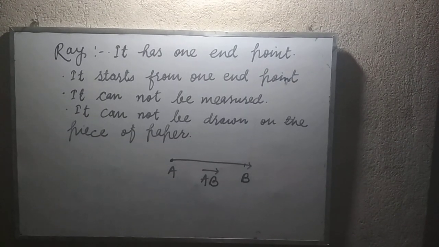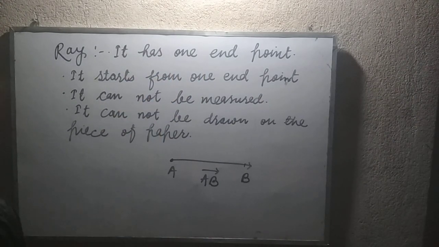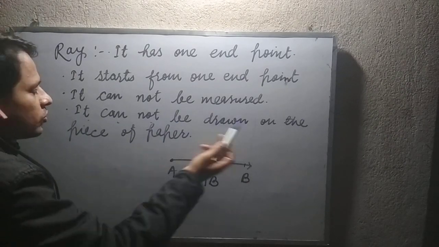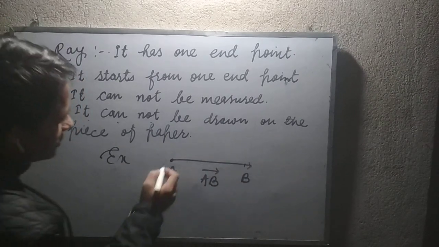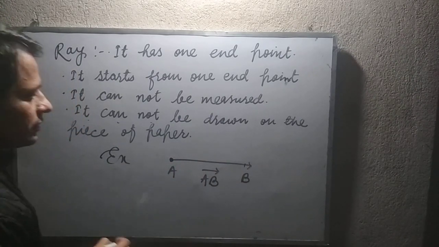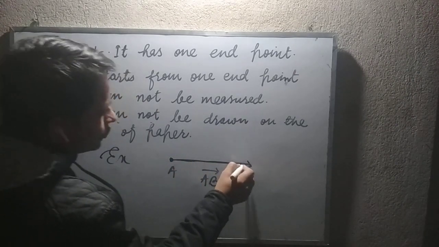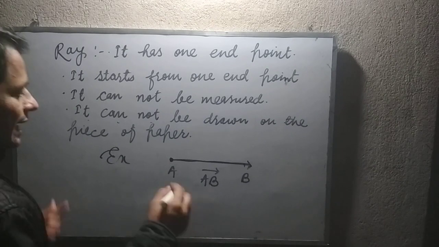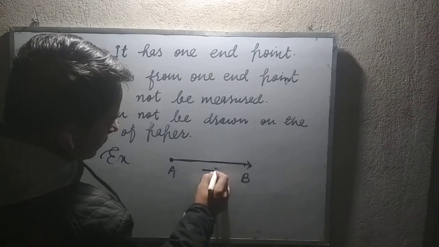Now see friends, the next term, ray. A ray has one endpoint. It starts from one endpoint. It cannot be measured. It cannot be drawn on the piece of paper. For example, this AB is the ray. This is the one endpoint, and the ray starts from this endpoint and goes to infinity. It can be written as AB with a ray symbol over it.